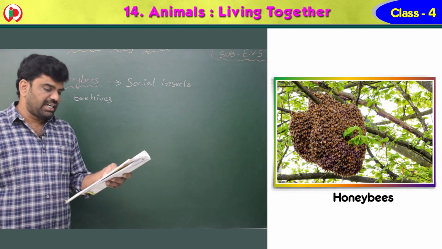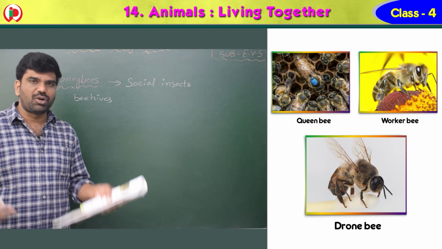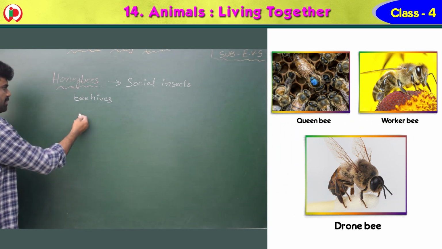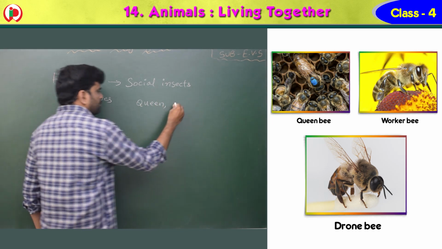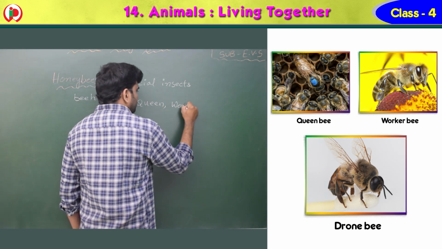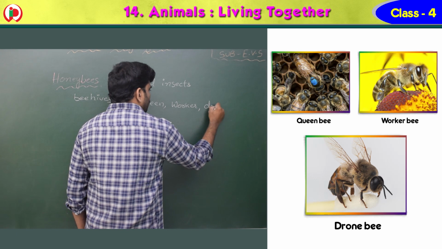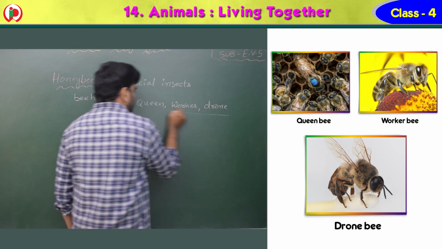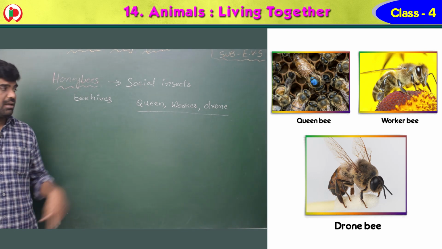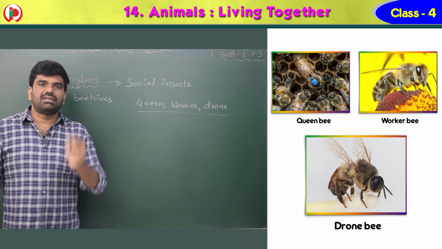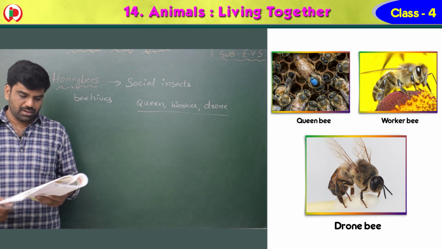Honeybees are of the following three types: queen bee, worker bee, and drone. So there are three types of honeybees. One is queen, second one is worker, third one is drone.